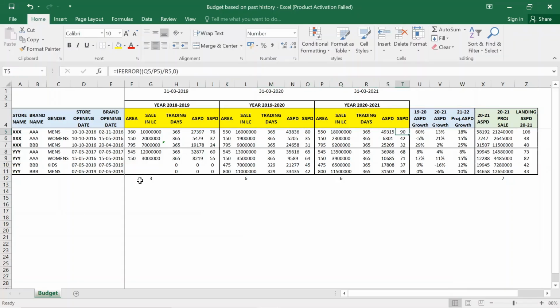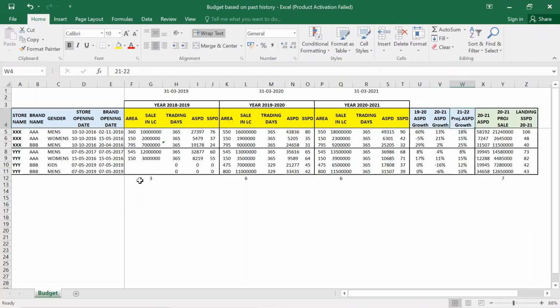So 60% growth might give you a misleading picture. You need to always find the hidden variable. There will always be combinations where you will see massive degrowth or massive growth. For such combinations, you should always see what the hidden variables are, why a certain spike or dip is reflecting in that combination. Now the same store brand has shown an SSPD growth of 13% in 20-21.